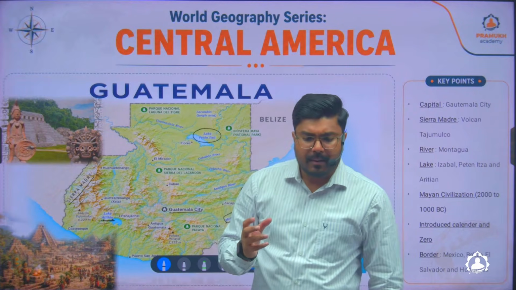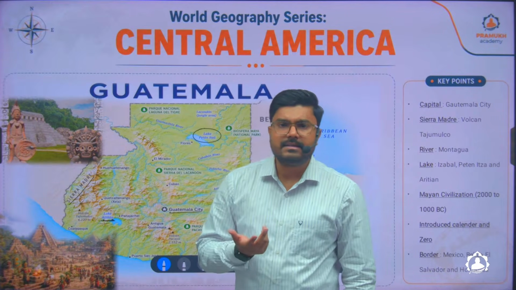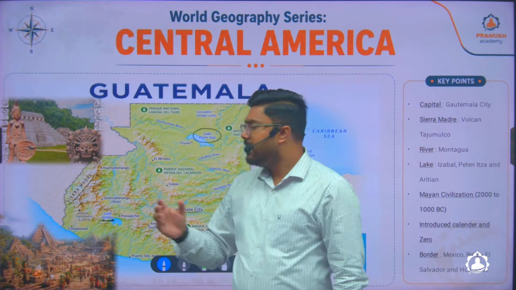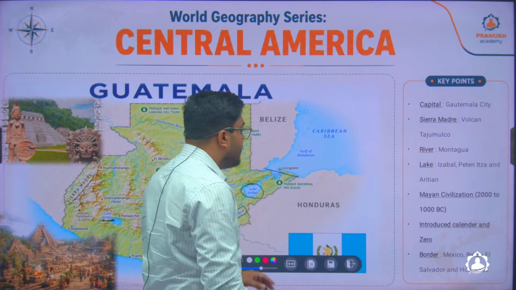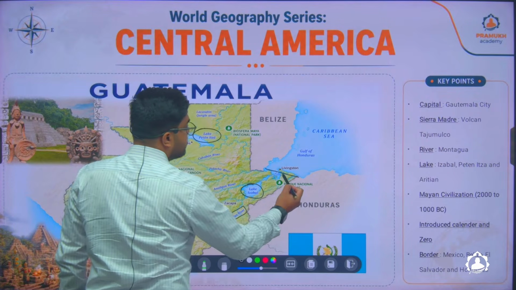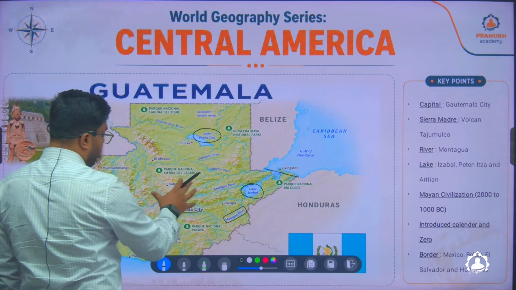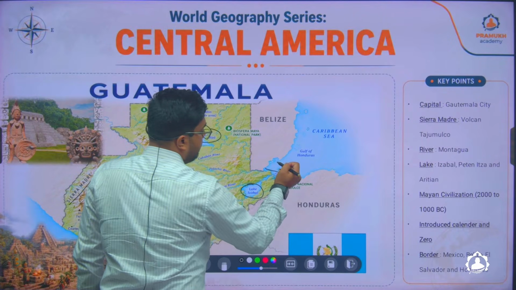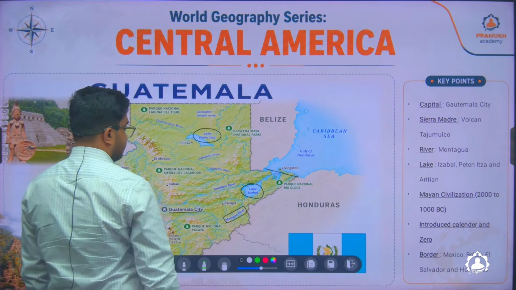Some important things to remember about this civilization is that they were considered the inventors of today's calendar. And also, similar to India, this civilization was believed to have invented the number 0. So that's all about Guatemala. What is more important to remember is that it borders the Caribbean Sea also on this side, because in the larger map you might see that it is bordering only the Pacific Ocean, but there's a small stretch of land which is attached to the Gulf of Honduras and then the Caribbean Sea.